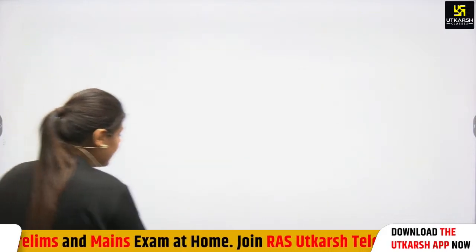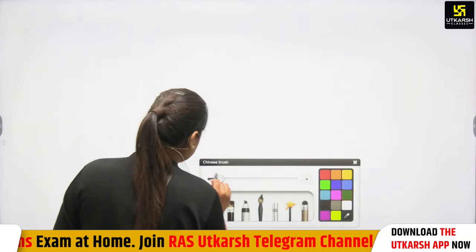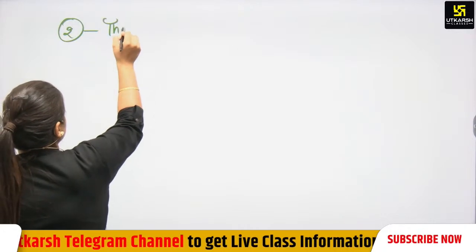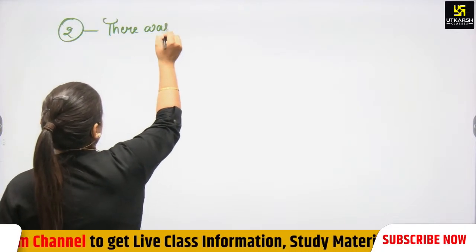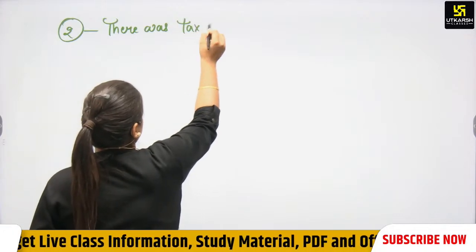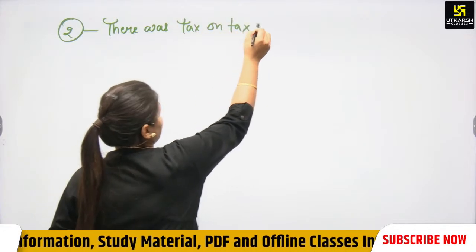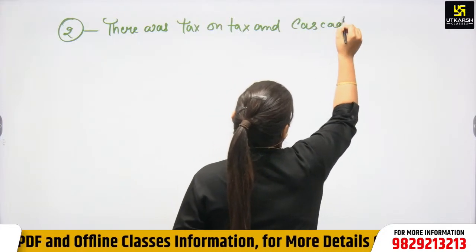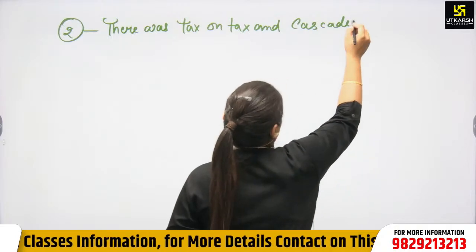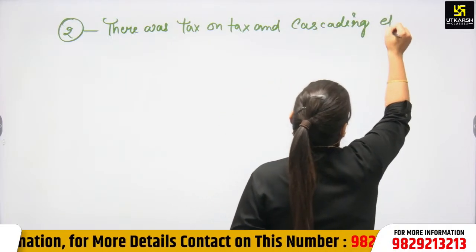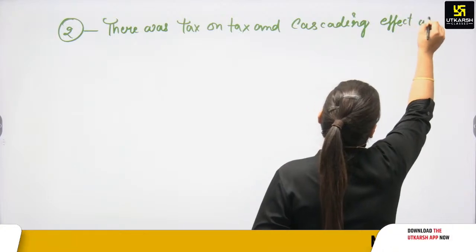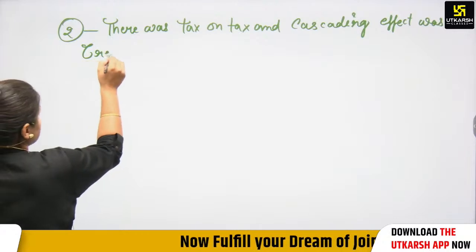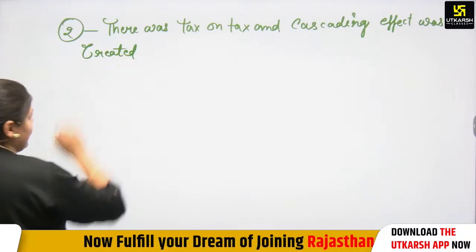The second point is, what is the second reason why GST was needed? There was tax on tax, and that's why a cascading effect was created. What is the cascading effect?